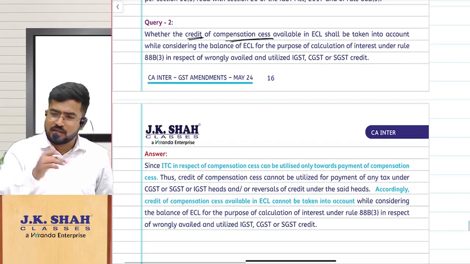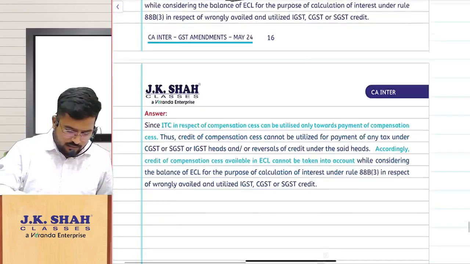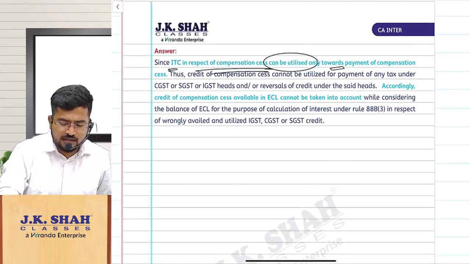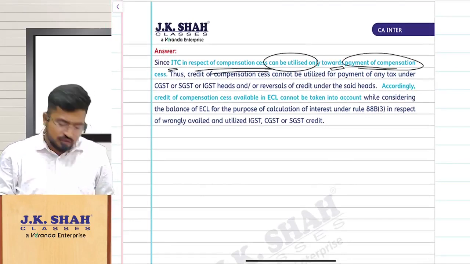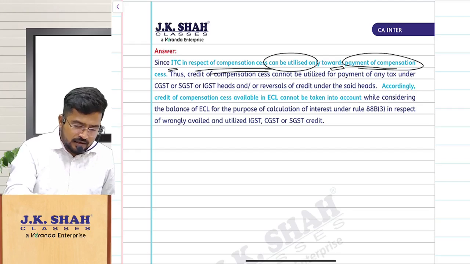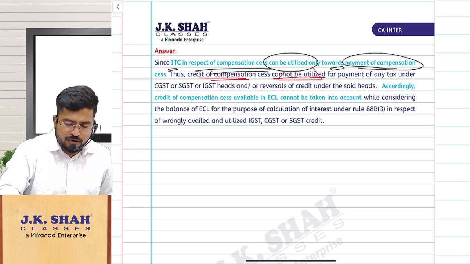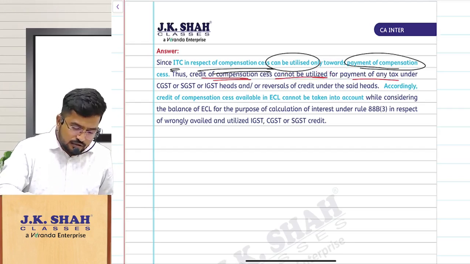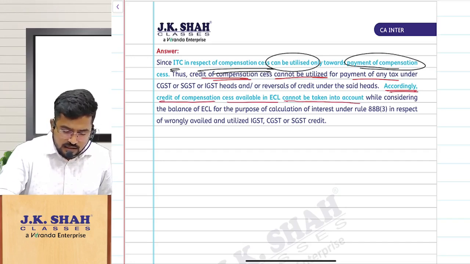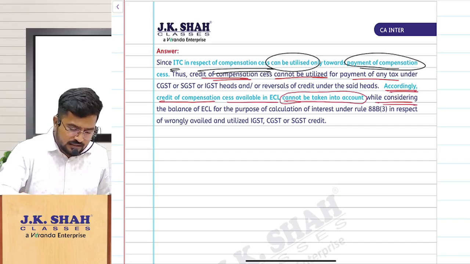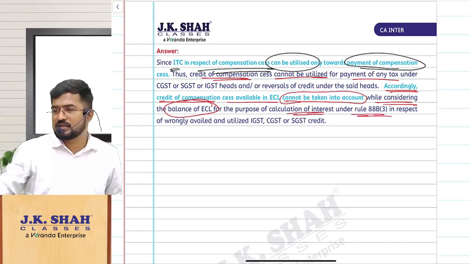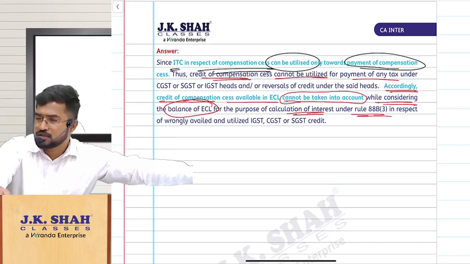So this doubt itself you should not get. That is what the department is saying: ITC in respect of compensation cess can be utilized only towards payment of compensation cess. It is quite obvious that the credit of GST compensation cess cannot be utilized for payment of any other tax. So accordingly, credit of compensation cess available in the e-credit ledger cannot be taken into account while considering the closing balance of the e-credit ledger for calculating your interest under Rule 88B sub-rule 3.